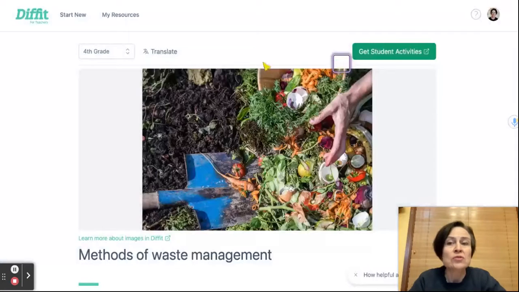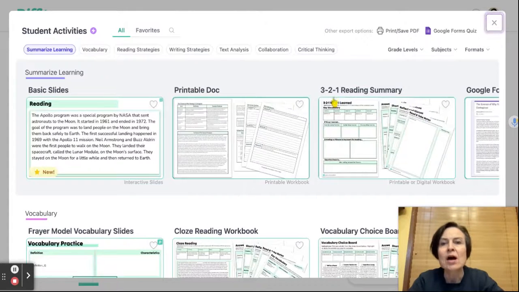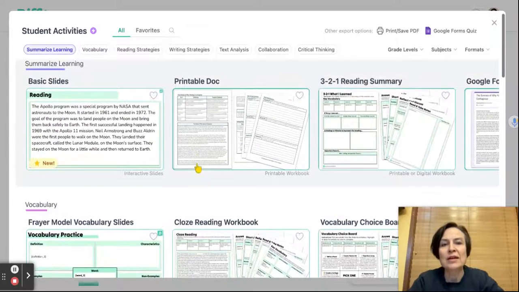If you want, you can also generate in a different language to start as well. So when we think of the students that we have coming from other places or the various reading levels in our classes, now we can give everyone the same content, but at a reading level that's appropriate for them. But if you click Get Student Activities up here, there are so many great things here.